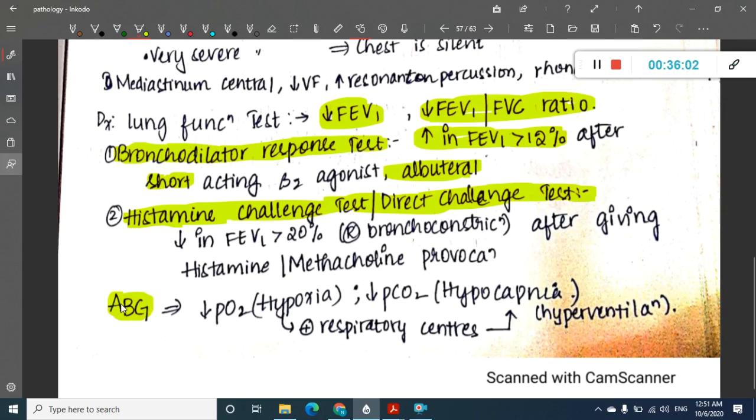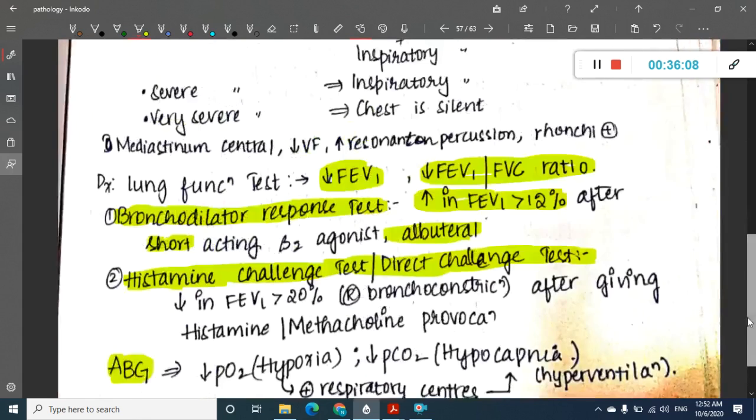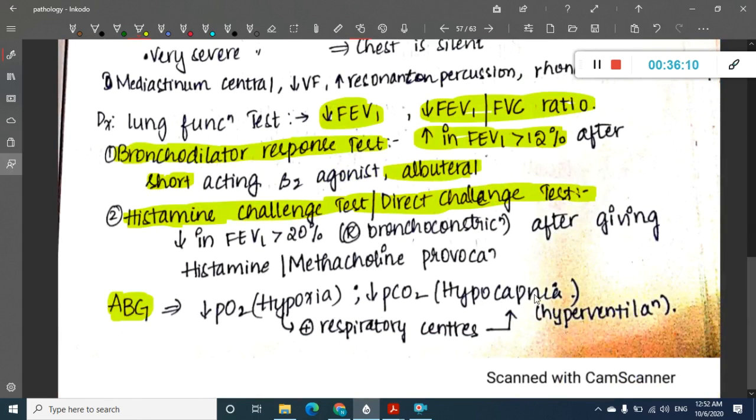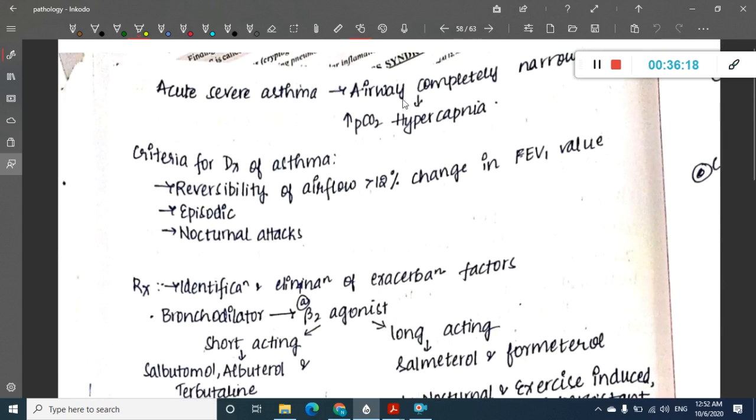Then if you do ABG, there will be hypoxia and there will be hypocapnia. Okay, actually this will depend upon the severity. If there is mild asthma, then there will be hypoxia and hypocapnia, but if there is severe asthma, then there will be hypercapnia and hypoxia.